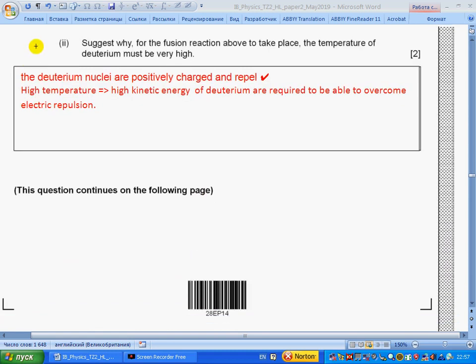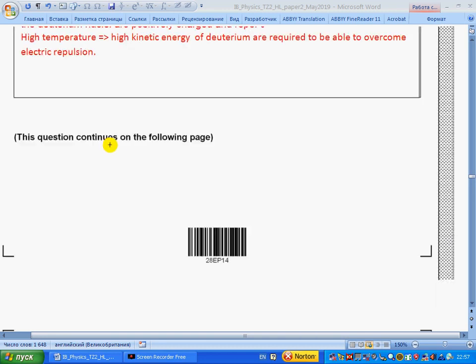Suggest why, for the fusion reaction above to take place, the temperature of the deuterium must be very high. The deuterium nuclei are positively charged and repel. High temperature, and hence high kinetic energy of deuterium, is required to be able to overcome the electric repulsion.